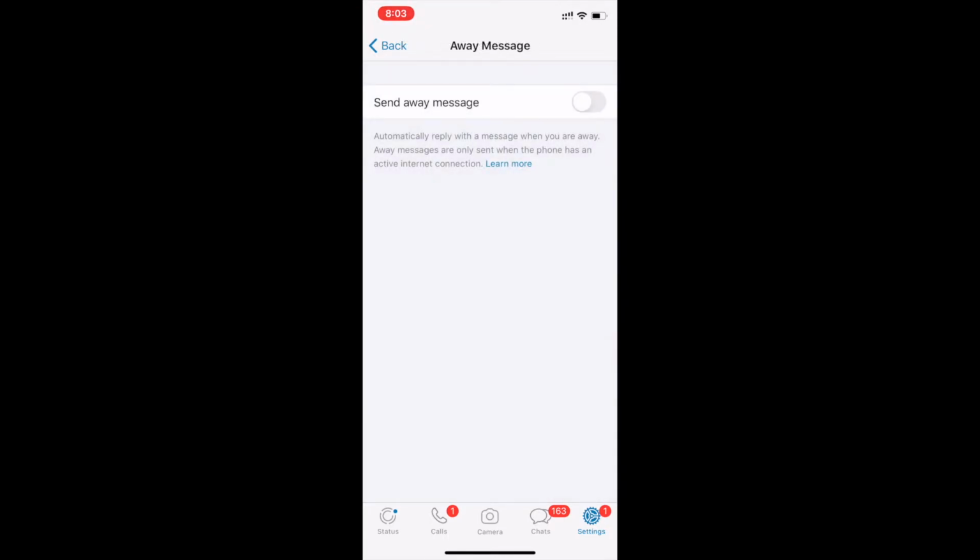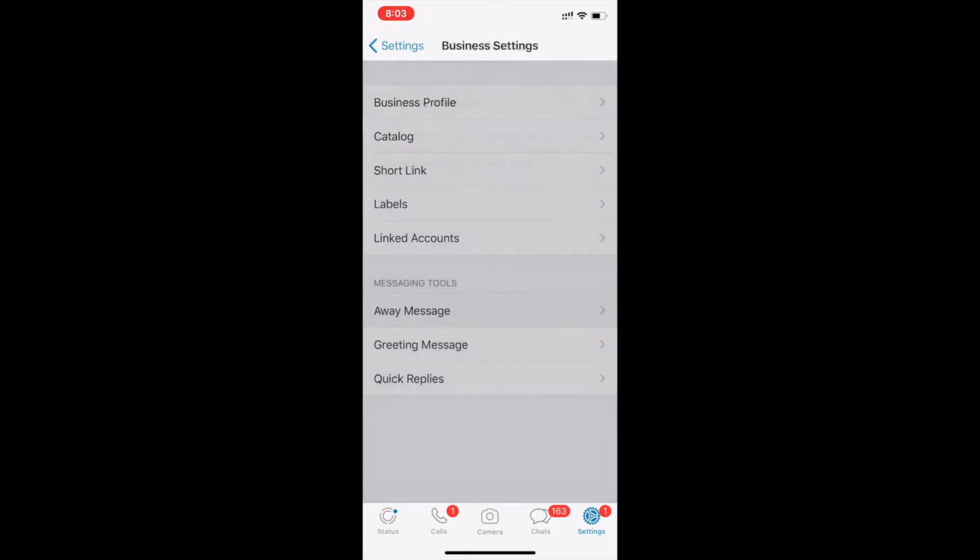For the away messages, we do not use away messages because we are always available, and if someone messages us even in the night, we share our contact details and the WhatsApp number, because we are still not that big that we should have time constraints. For the time being, but in the future, obviously, when our operation scales up, we could not keep ourselves open 24 hours, 365 days a year.